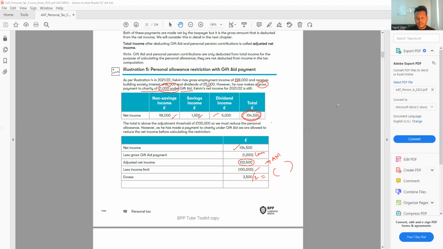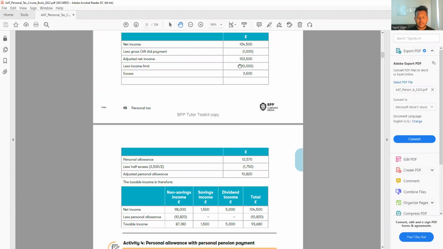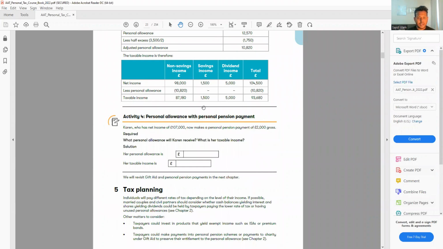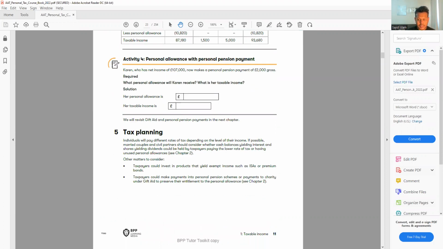All right, so let's do one question maybe. You can see here that the personal allowance will now be reduced by 3,500 divided by 2. The difference is 103,500 minus 100,000, not 104,500 anymore. And you can see the whole personal allowance is deducted from the non-savings income first, and this is our total taxable income. Okay, let's do this Activity 4.